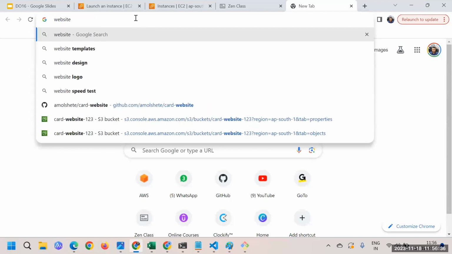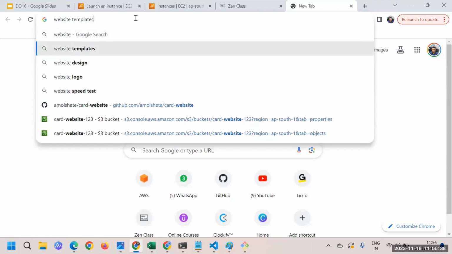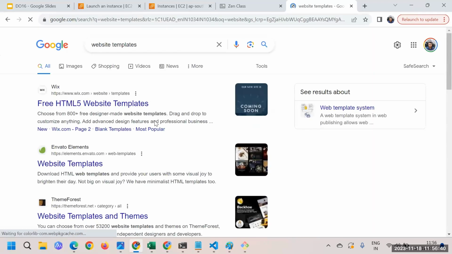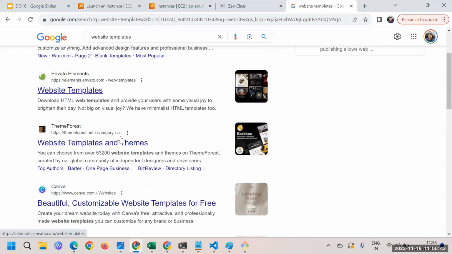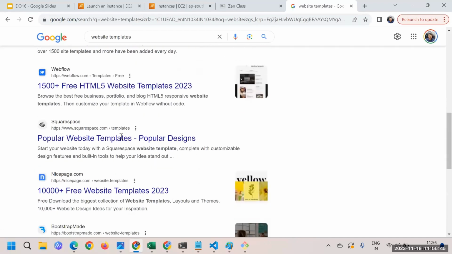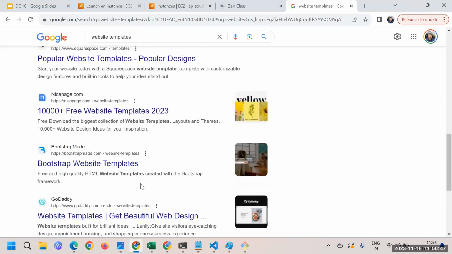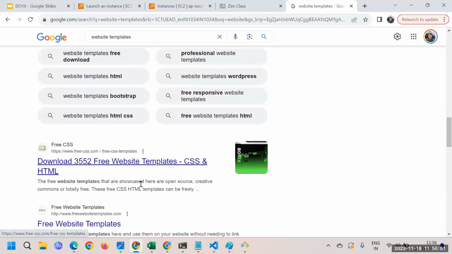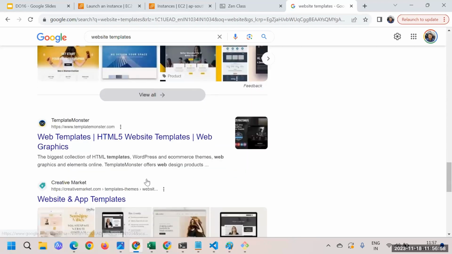You can just go and search for a website template, something like that, and you should get it. There are so many available on the market, like free websites just for testing purposes. You don't require it for real-time use cases. So you can search for free CSS downloads, and you have so many websites.